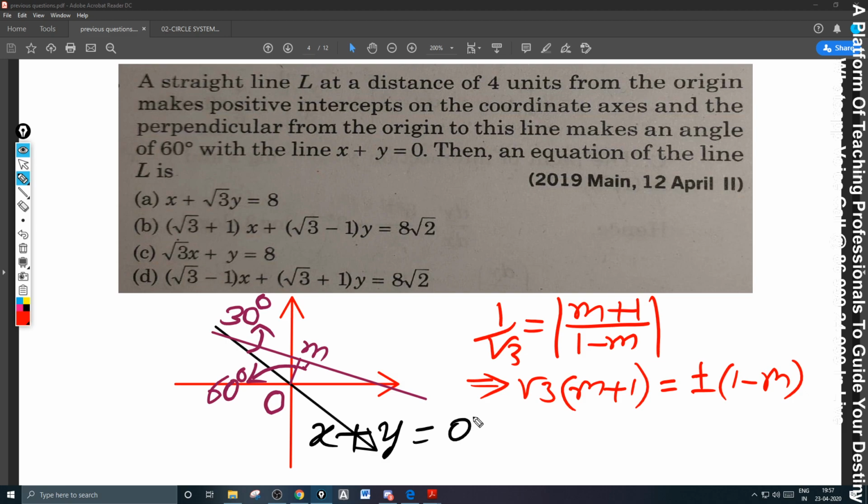Let us take plus here: root 3 m plus root 3, and m comes to this side, so m into (root 3 plus 1) is equal to 1 minus root 3.